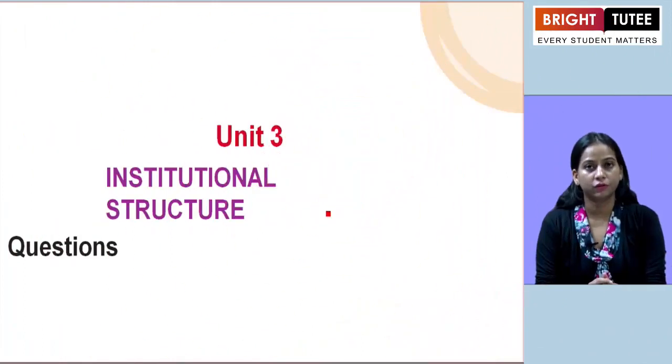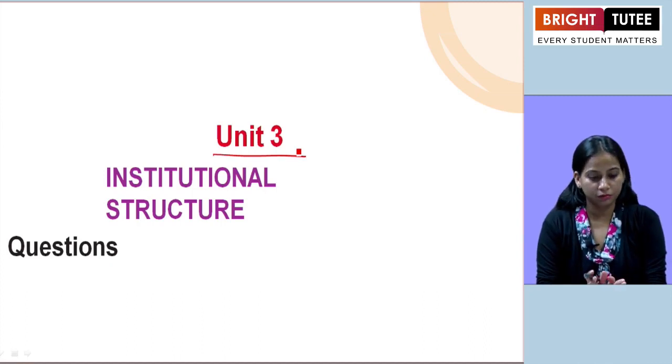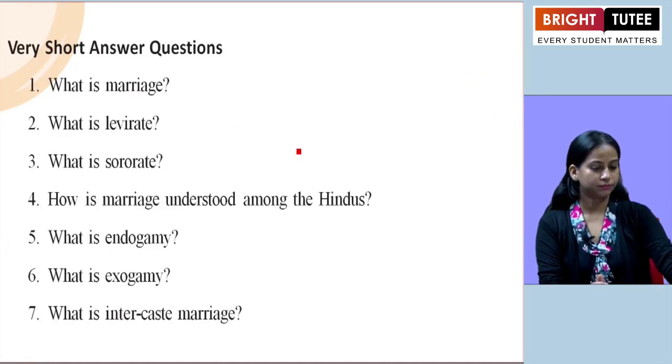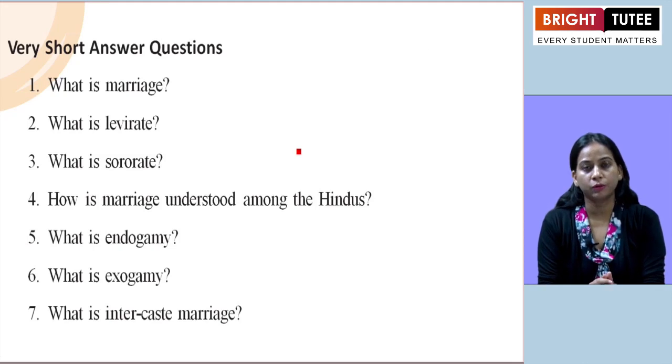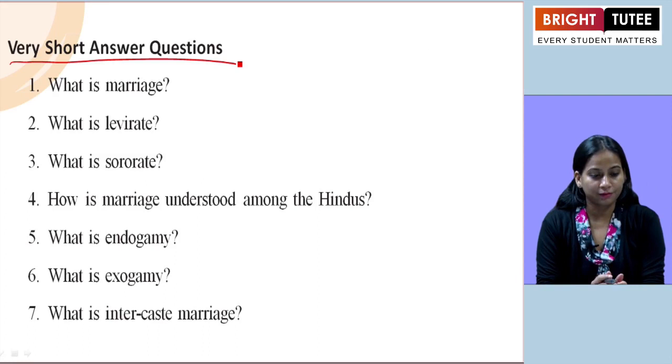Hello students, I am Jitesh Gola and today we are going to start with the discussion of question answers of Unit 3, that is Institutional Structure of Class 12th Sociology. Here firstly we are going to take the very short question answers. Under these very short question answers, you have to take care of what should be the word limit. It should be the short one, either one word or single liner answers. Clear? So let's start with the first.